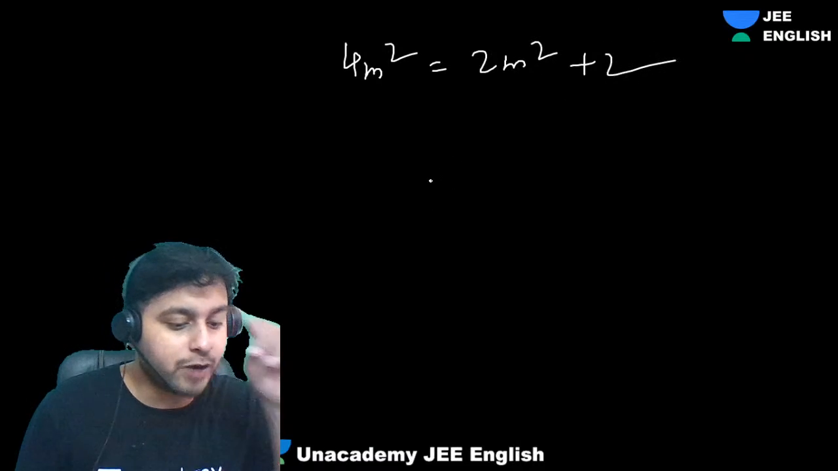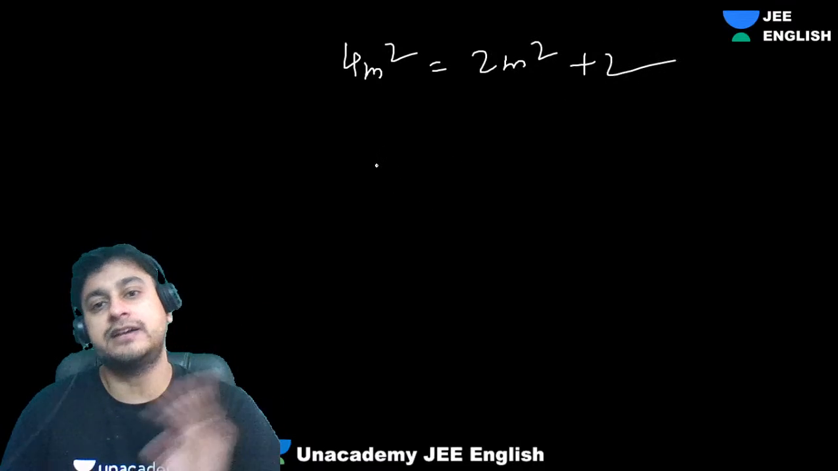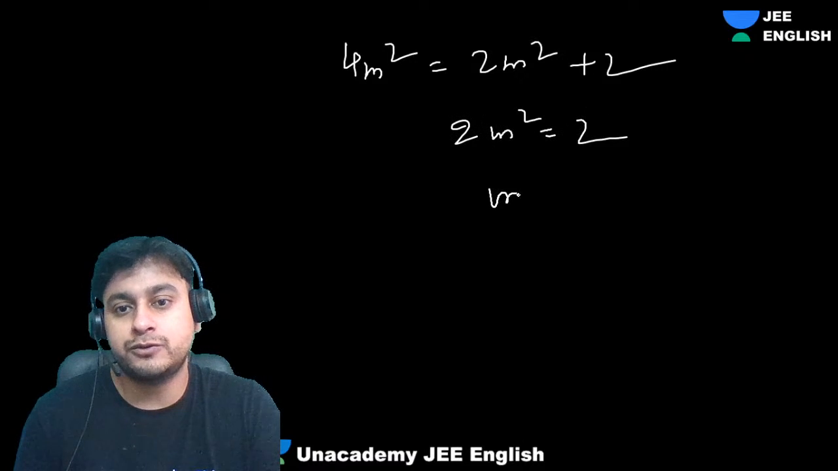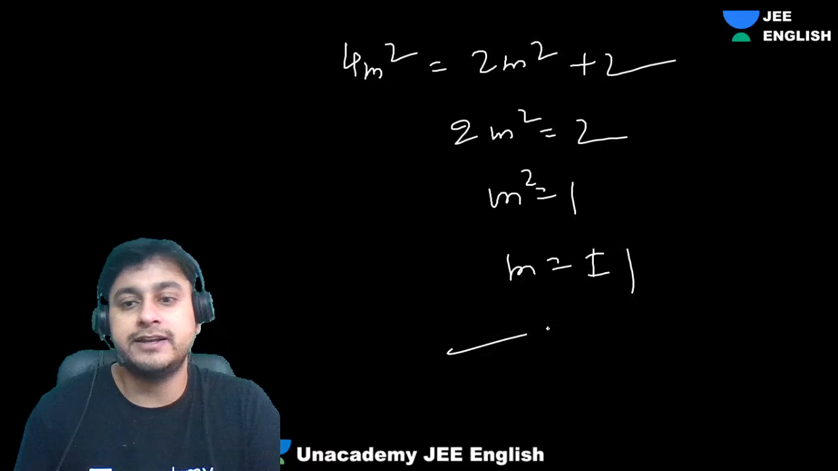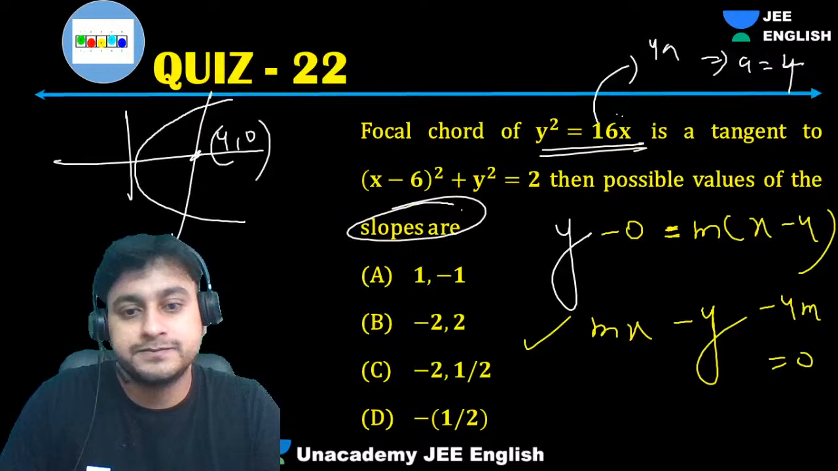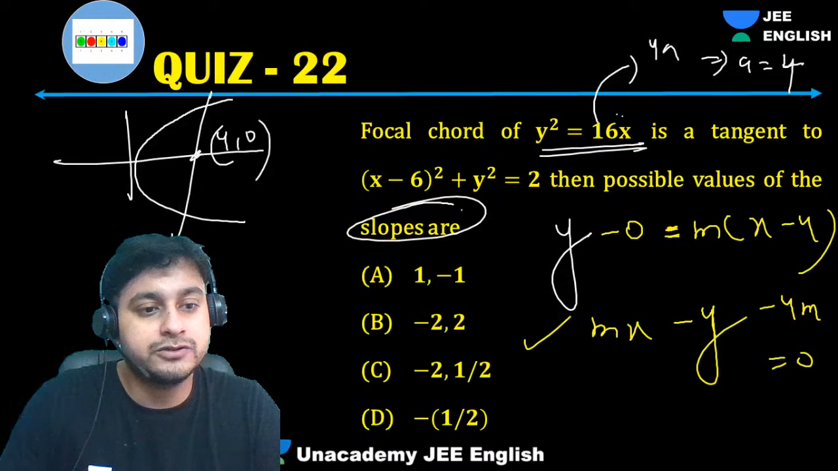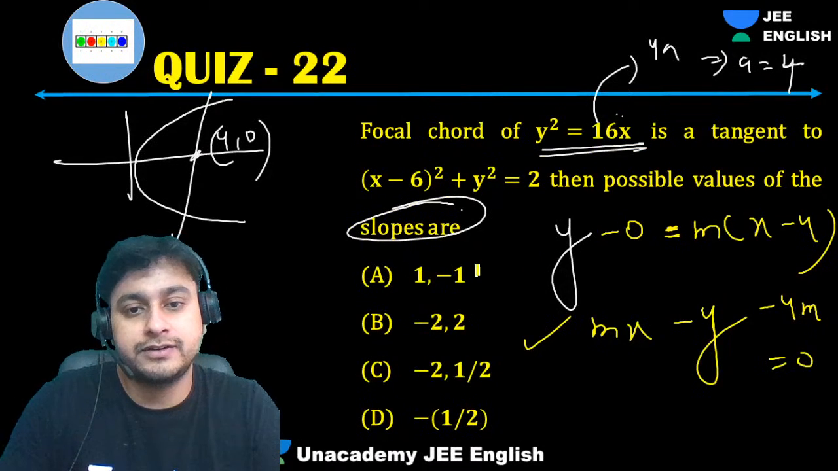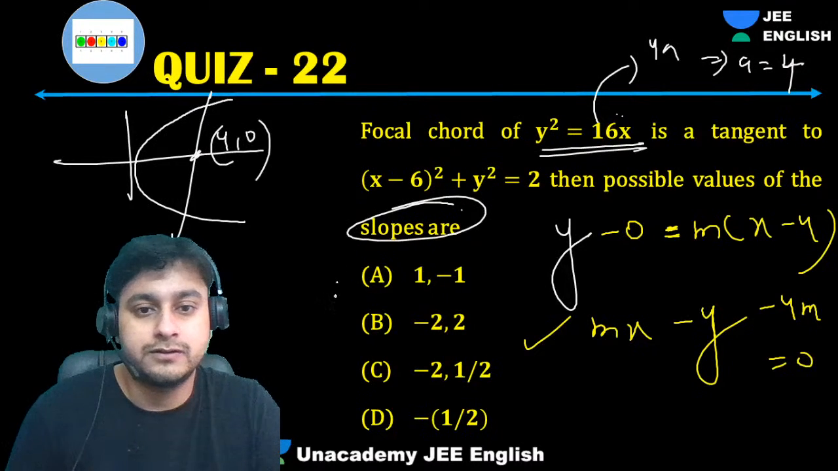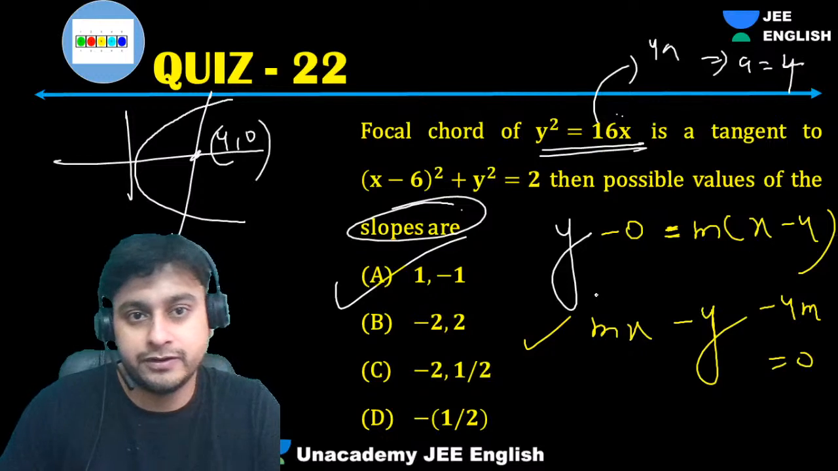So, guys, many mixed problems of parabola, hyperbola, ellipse, circles can also be asked like this. We'll get 2m square equals 2, m square equals 1. That means m is equal to plus minus 1. Both are possible, two tangents. That's the answer. Very good.